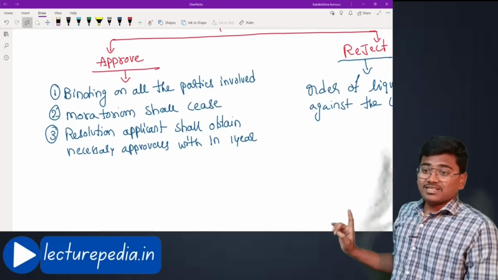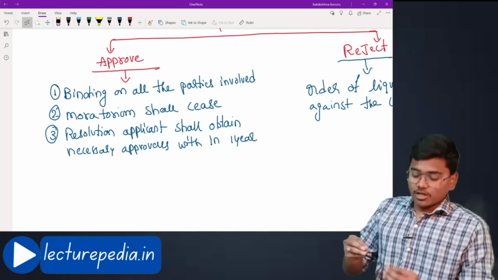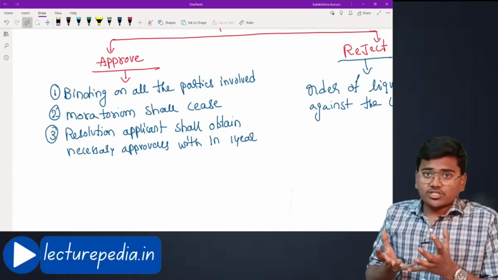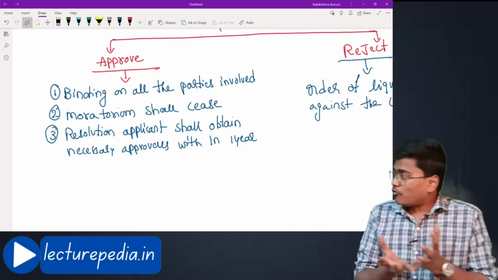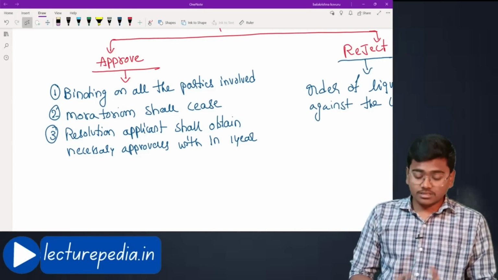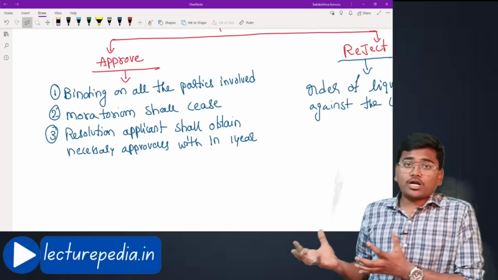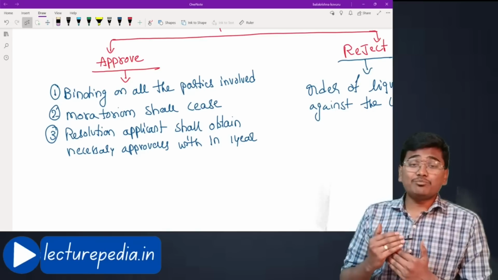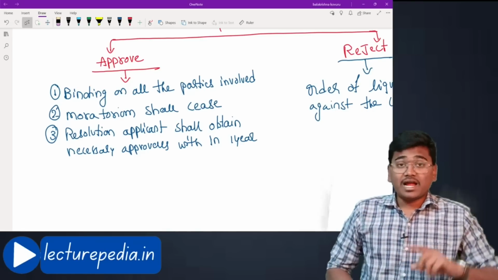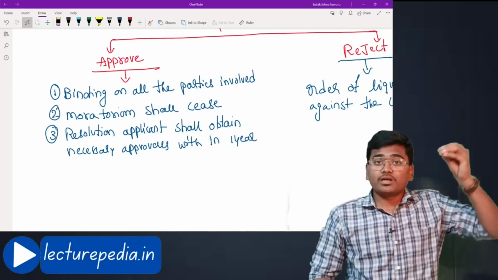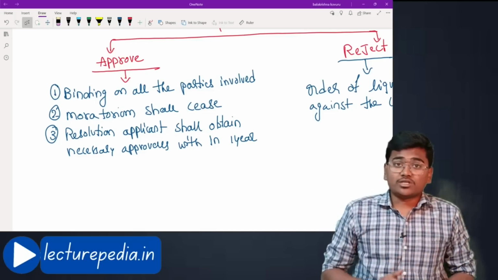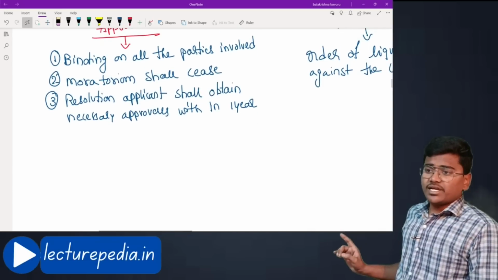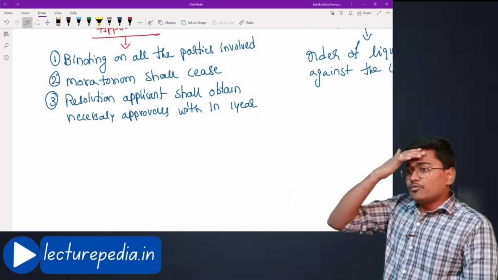Next, the moratorium shall cease. Once the resolution plan is approved, the business of this corporate debtor is going to be forwarded to the resolution applicant. That means fresh people are going to manage the company. So the moratorium that was implemented at the time of starting of the corporate insolvency resolution process will come to an end. And the resolution applicant shall obtain necessary approvals within 1 year.